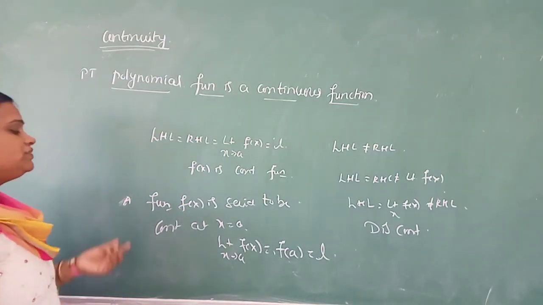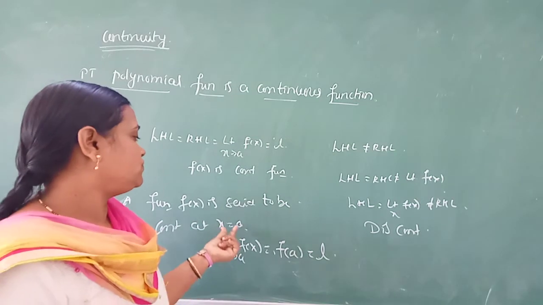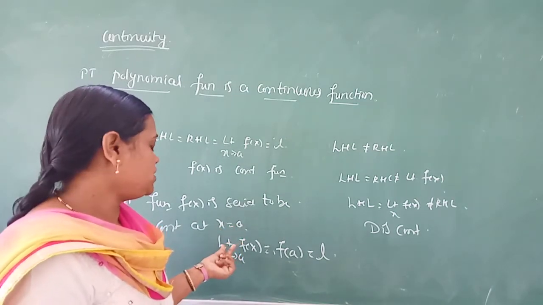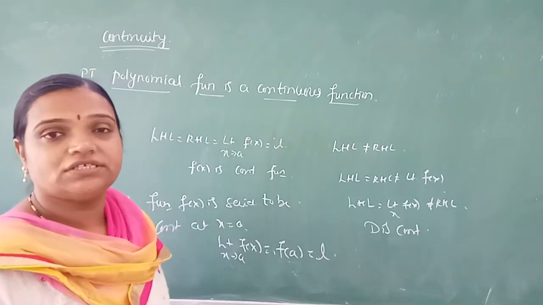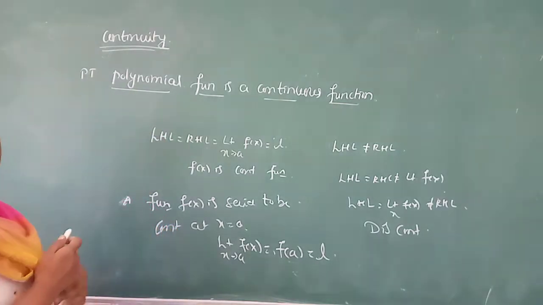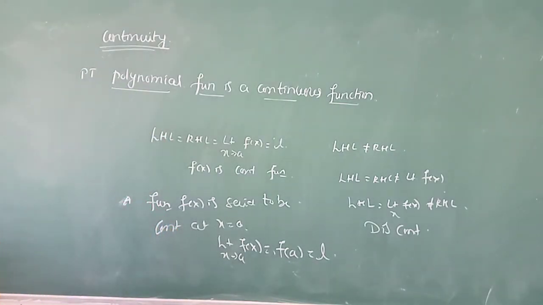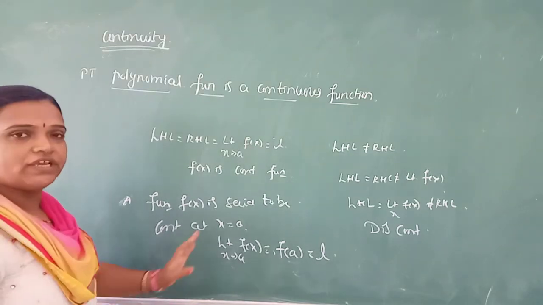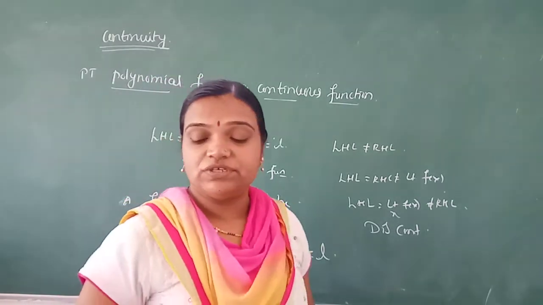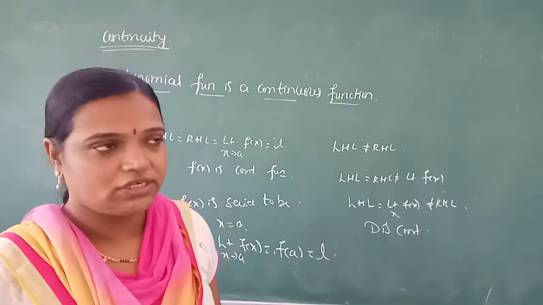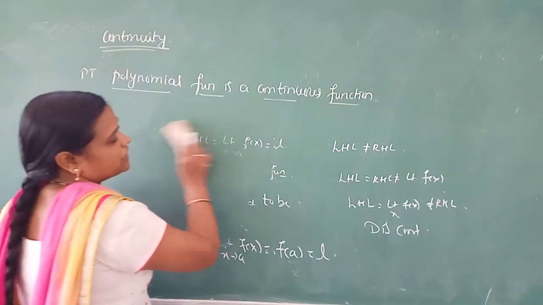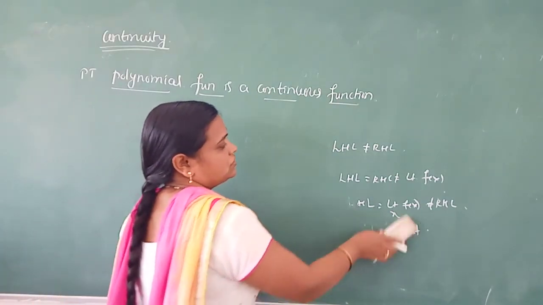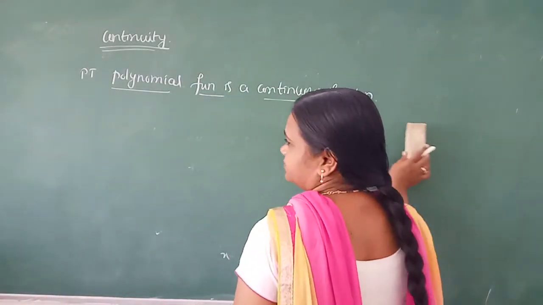Okay. When we say that a function f of x is said to be continuous at x equal to a, limit x tends to a, f of x is f of a. F of a is L. That constant exists. Then we say that the function is continuous. If any one condition fails, then we say that function is not continuous. By knowing this definition, we also know that breaking function, jumping function are not continuous functions.